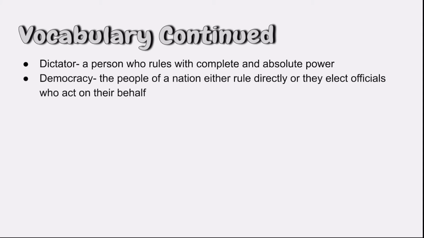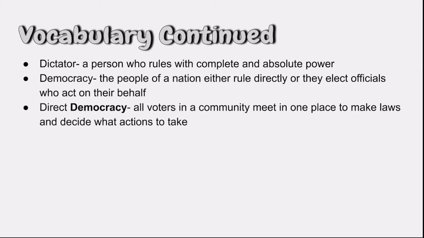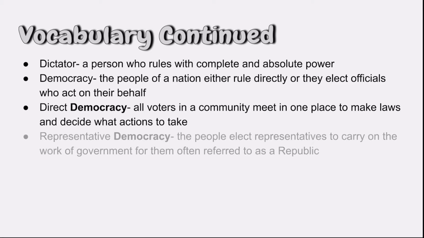A democracy means that the people of a nation either rule directly or they elect officials who act on their behalf. Direct democracy means all voters in a community meet in one place to decide on policies and laws. Representative democracy means the people elect representatives to carry on the work of the government for them, often referred to as a republic.